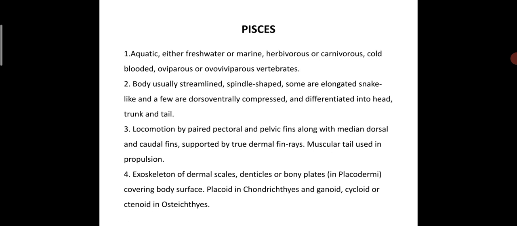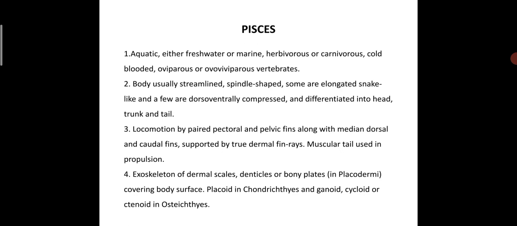So the body of the fishes is streamlined for aquatic adaptation. They are streamlined bodies, spindle shaped, and some are elongated like snakes, and a few are dorsoventrally compressed and differentiated into head, trunk, and tail. Neck is absent in the fishes. So locomotion, or movement, is by pectoral and pelvic fins along with the median dorsal and caudal fins supported with the dermal fin rays.